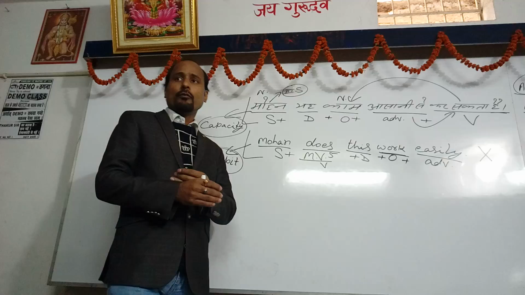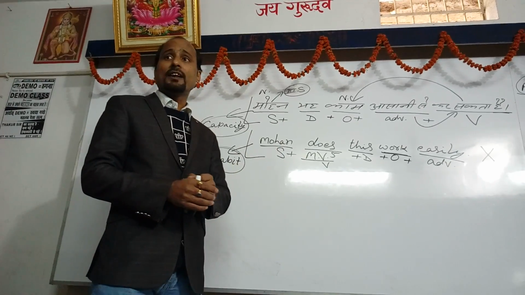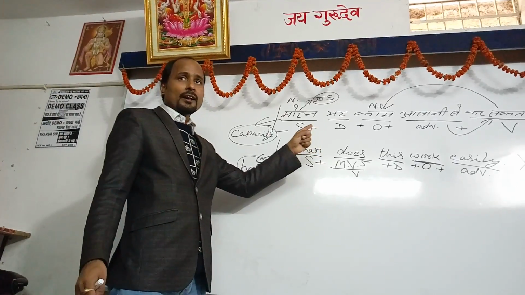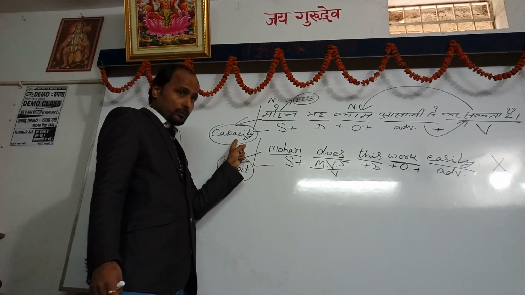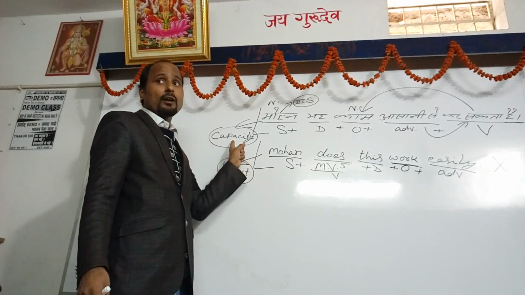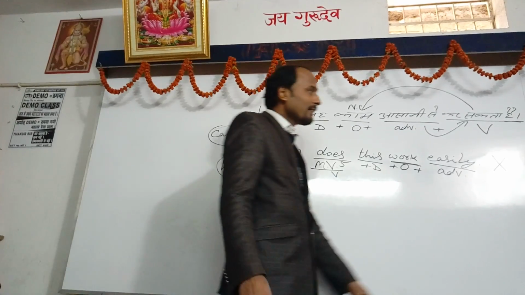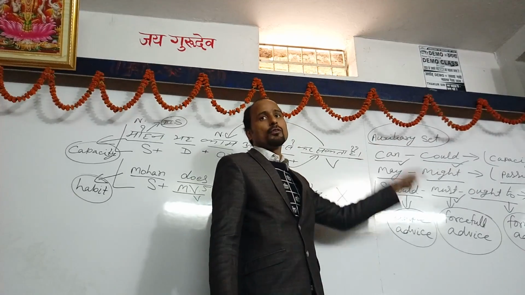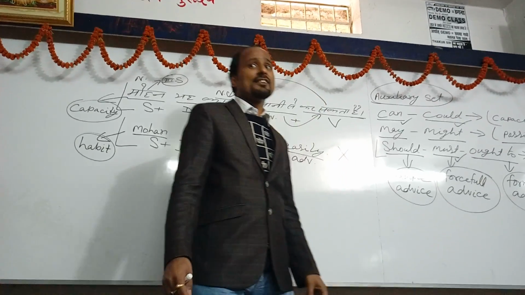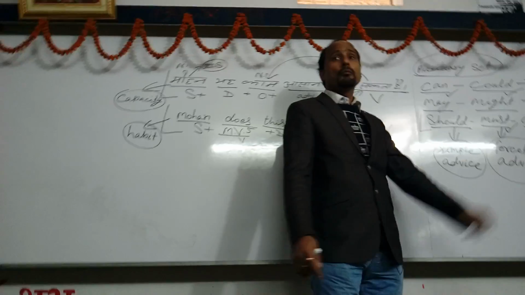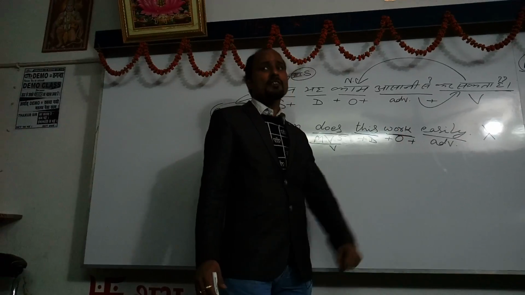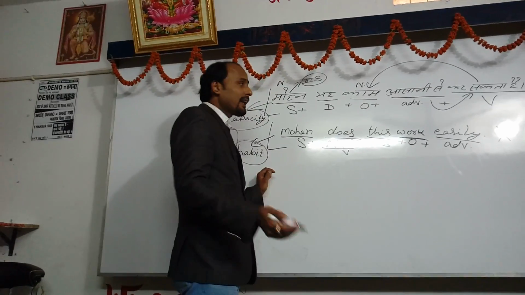So once again we would like to make this sentence properly, as we are getting the sense of capacity in Hindi, so we have to follow the sense of capacity, and as I taught you here, when we want to denote capacity, then we have to follow the rule of auxiliary shape, AV shape. This chapter is known as modal auxiliary verb also. So we have to follow the rule of AV shape, auxiliary shape. So once again we have to make this sentence.